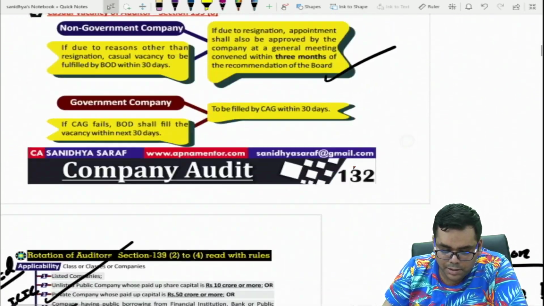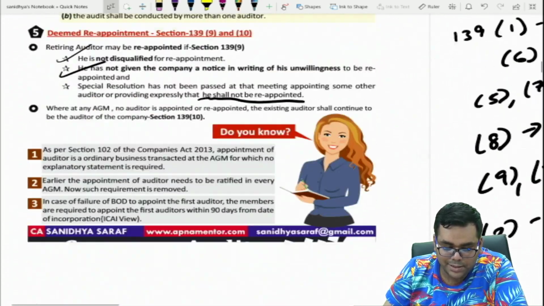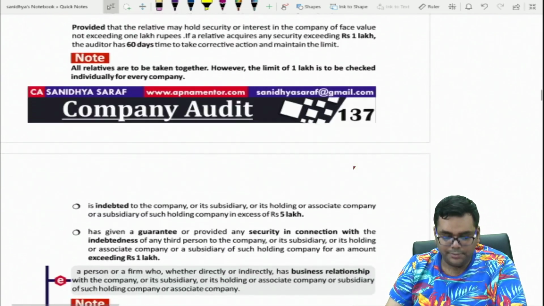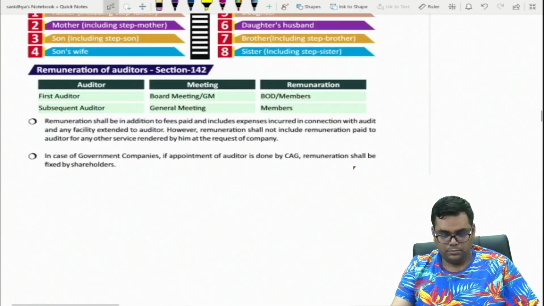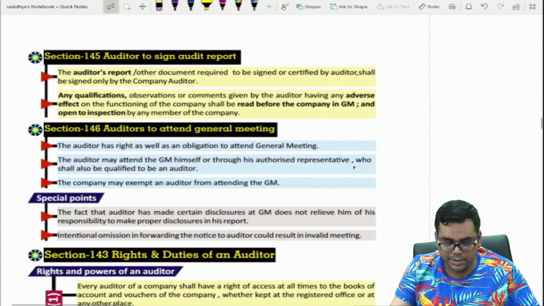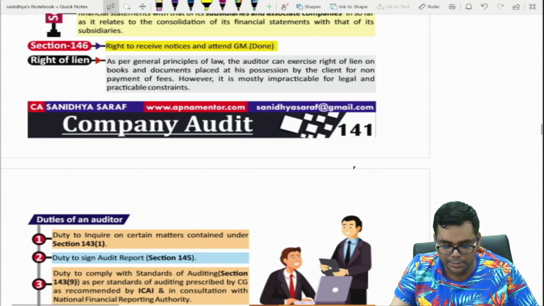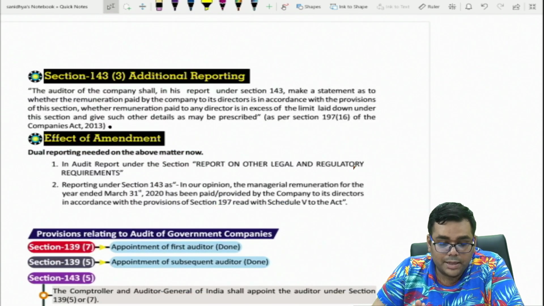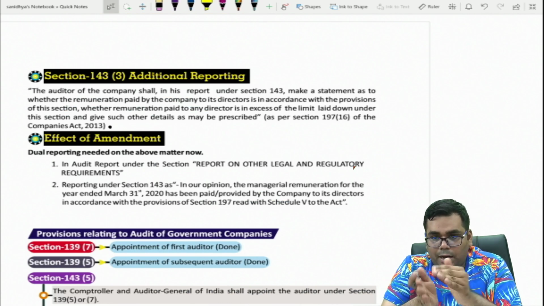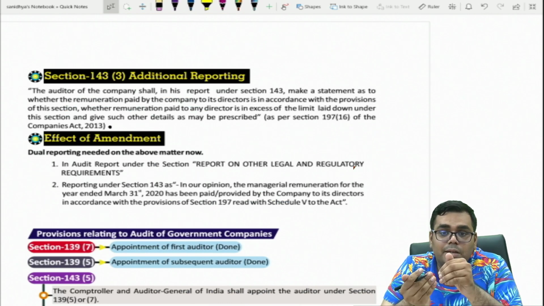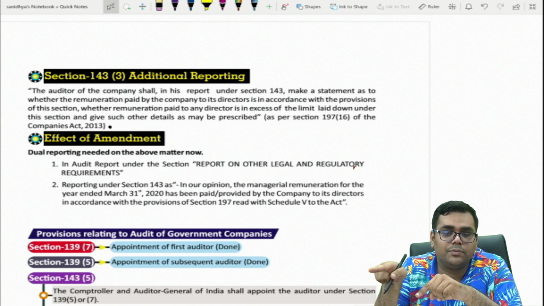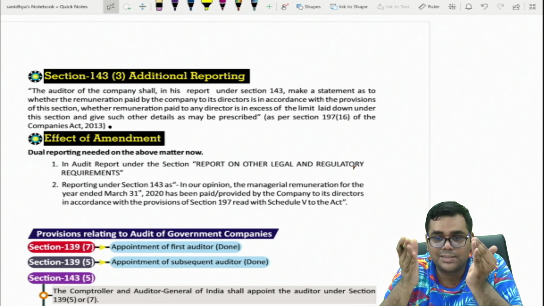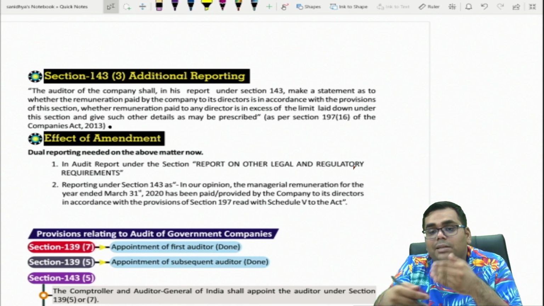Apart from this, what you need to remember is the additional reporting requirements given in section 143 subsection 3. That is, the auditor shall report under section 143 whether remuneration has been paid to directors as per the limit given in section 197. If you remember section 197, directors, in CA Final Law we study the limits of managerial remuneration that can be given based on the net profits.